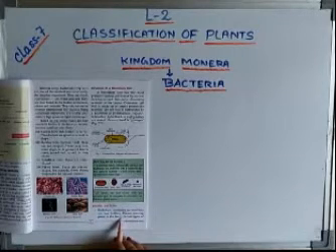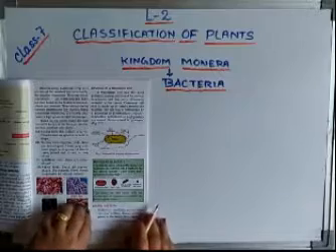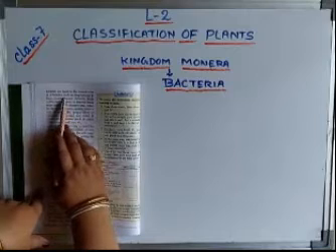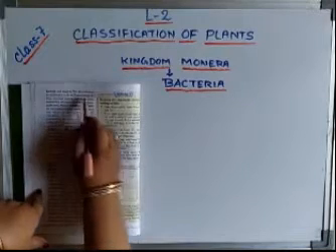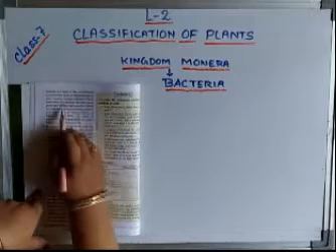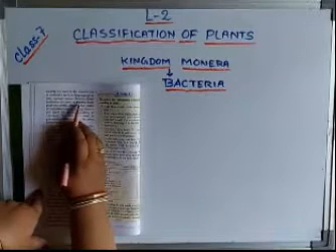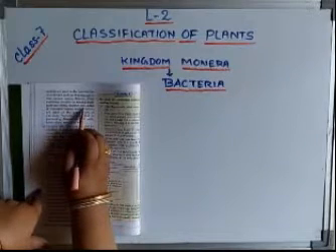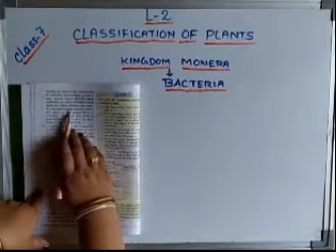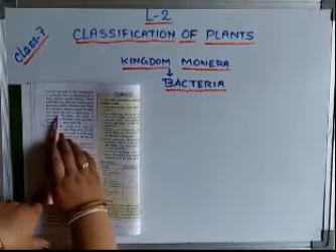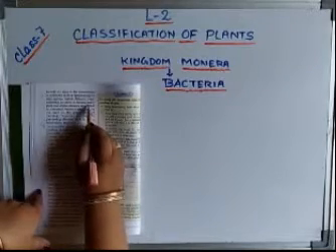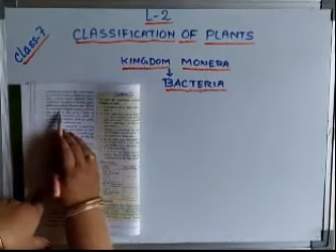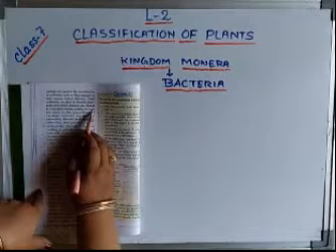So, certain types of bacteria are used in the manufacture of antibiotics. An example you should remember: streptomycin, which we frequently use for treating human diseases. These antibiotics are used in treating many plant and animal diseases also. Killed or weakened disease causing bacteria are used in the preparation of vaccines. Now this line is very, very important, please mark it in your book also.